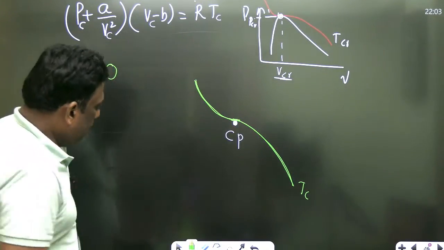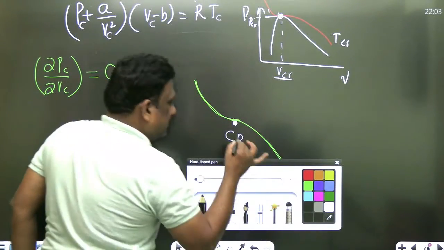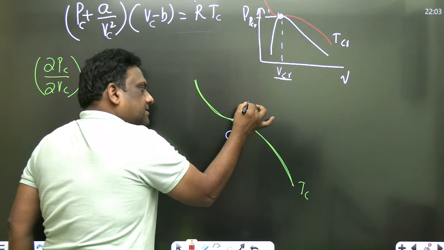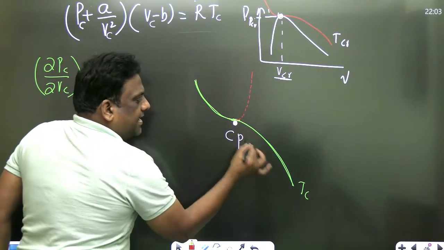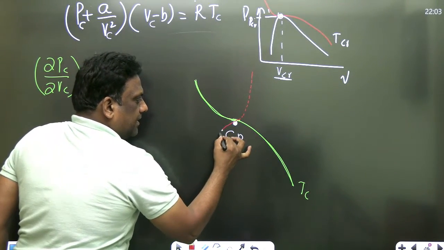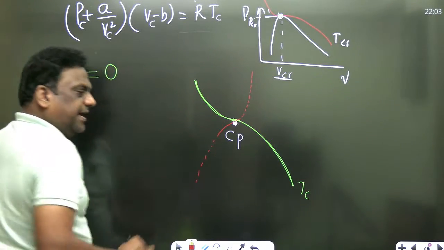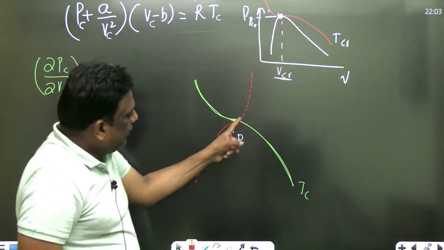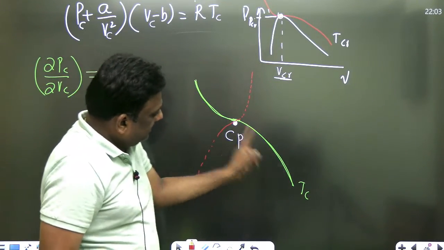इधर देखो. If you observe, my dear students, अगर ये continue होता, it will be something like this. अगर ये continue होता, it will be something like this. It means at this point, it is not following this. It is following this.